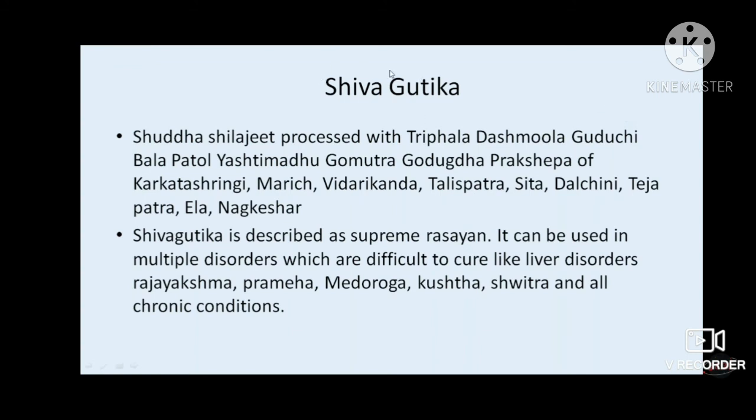Then Shiva Gutika is one of the classical remedies in chronic diseases. In that, Shuddha Shilajit is processed with Triphala, Dashmul, Guruchi, Bala, Patol, Yashti Madhu, Gomutra, Godugdha, and there is Prakshep of Karkat Shringi, Marich, Vidarikanda, Talispatra, Sita, Dalchini, Tejpatra, Ela, and Nagkeshar. And it is considered a supreme rasayan. Whenever we can't understand anything and the patient is in a terminal stage or in any chronic disease, we can blindly use Shiva Gutika. It can be used in multiple disorders like liver disorders, Rajakshma, Prameha, Medoroga, Kushta, Shvitra, and all types of chronic conditions.